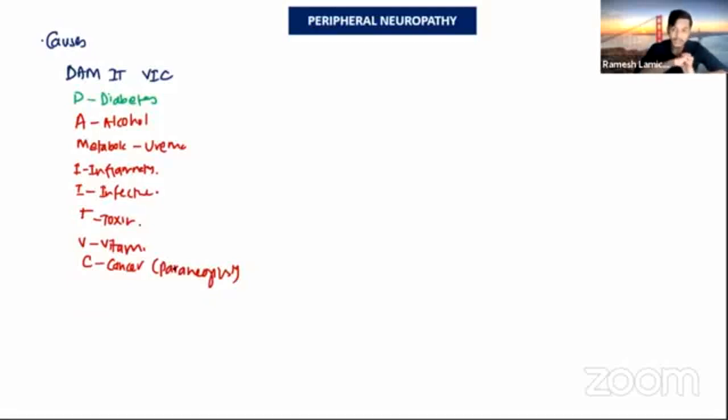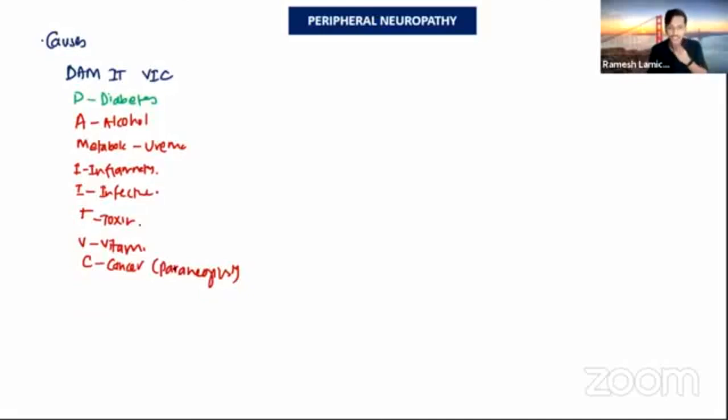In peripheral neuropathy, if the motor system is involved, it will present as a lower motor neuron type of lesion. If the sensory part is involved, the patient will complain about pain, temperature and joint sensation loss, and there will be tingling and numbness. This is a sensory problem. There can also be autonomic neuropathy, for example in a diabetic patient: postural hypotension, gastroparesis, and bowel changes. So these are the presentations and causes of peripheral neuropathy.